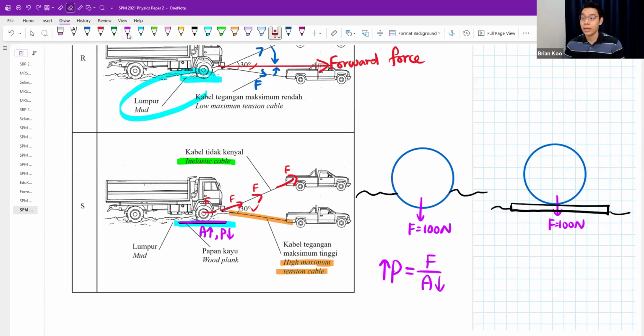Okay. And of course, in the other case, your area is so big, right? Even though the mud is soft, you have such a big surface area, therefore the pressure is going to drop. Meaning you will not press so much onto the mud. Yeah, and also this wooden plank gives you some kind of friction, so that it's easier. This one you just keep on rubbing with the mud. Very hard to come out of the mud. This one has friction, has grip. You can grip onto the wooden plank.